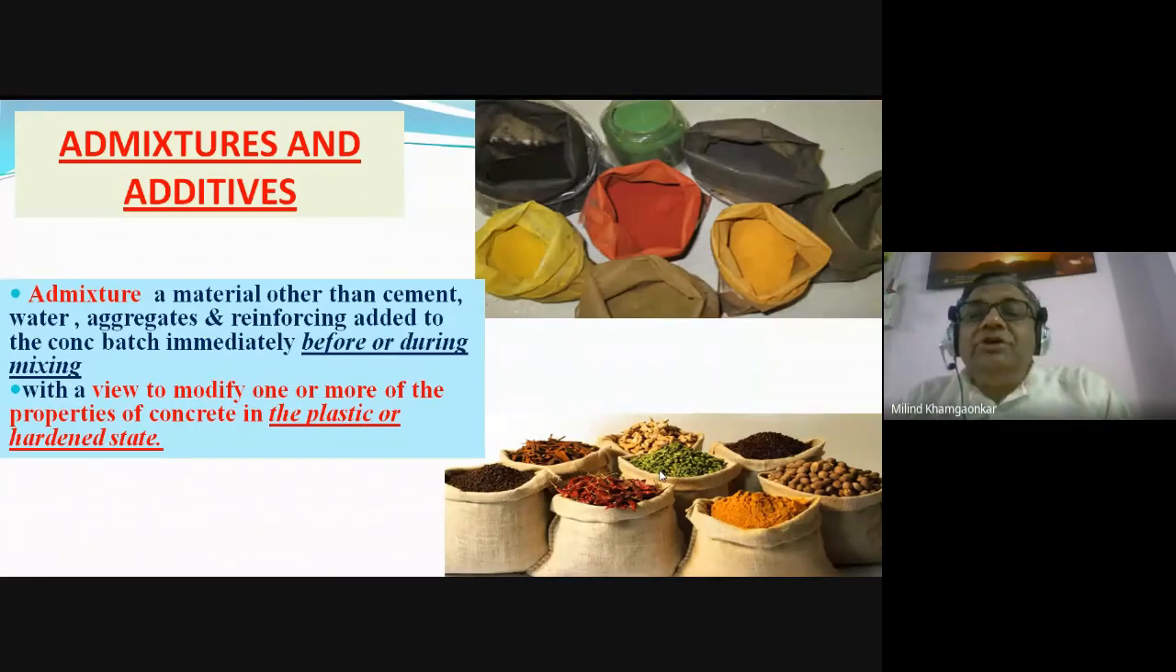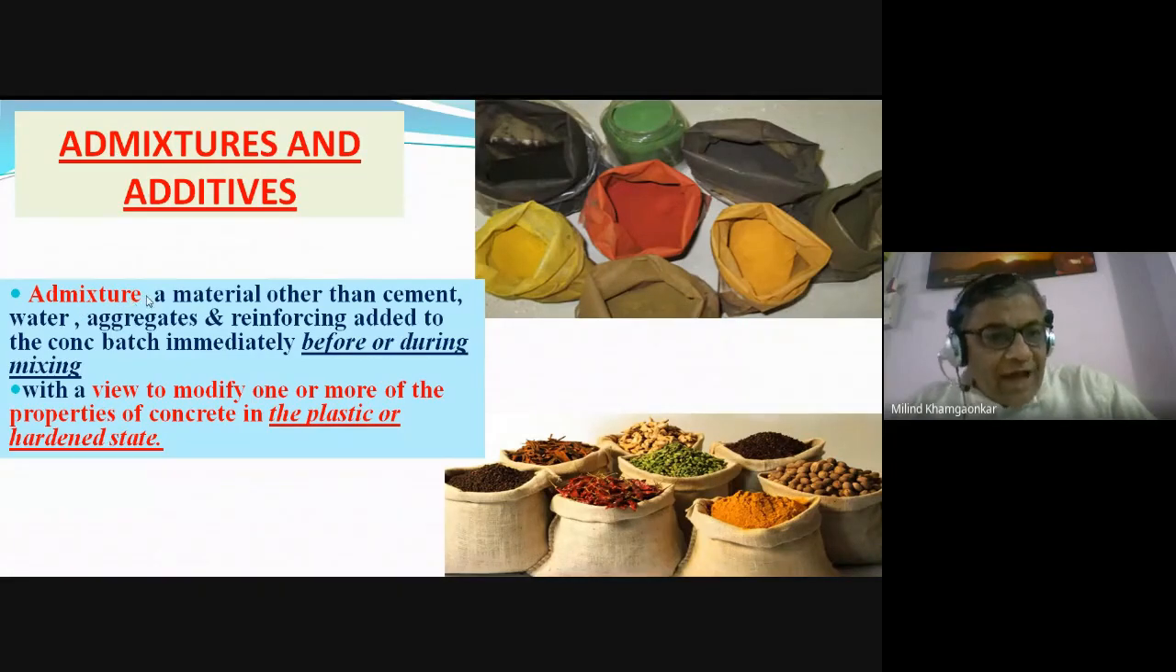ये ज्यादा की चीजें इसलिए डालते हैं कि this adds to the flavor, to the taste of the vegetables or to our meals. Okay, so in the same way, the additives and the admixtures add certain flavors or certain qualities to the concrete. Therefore I dared to compare these with the spices we use in our meals, in our vegetables. So now we will see the definitions one by one.